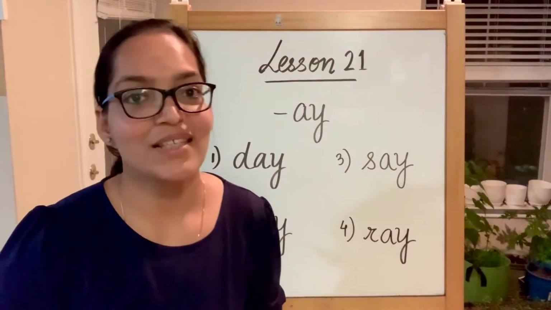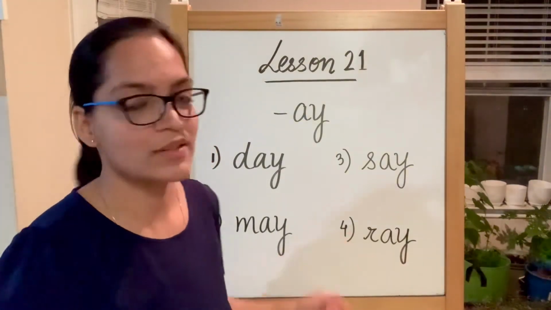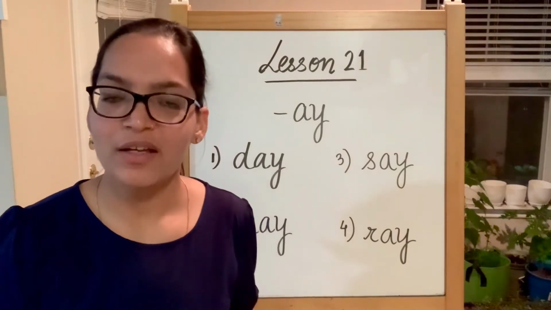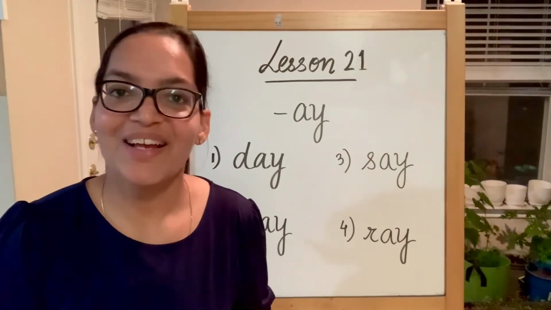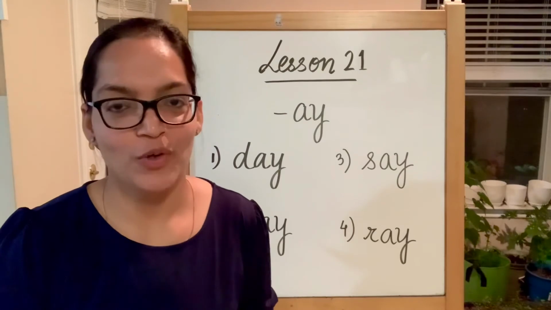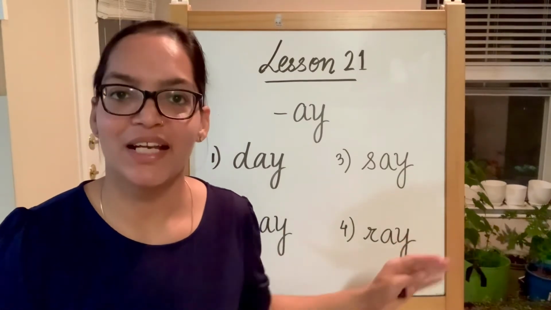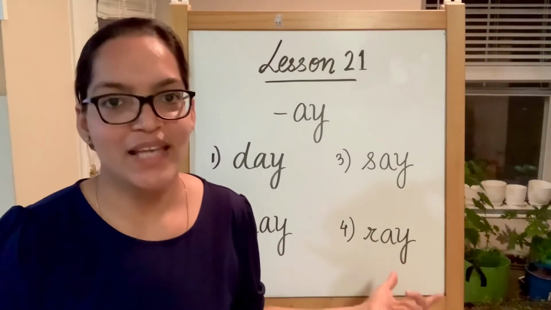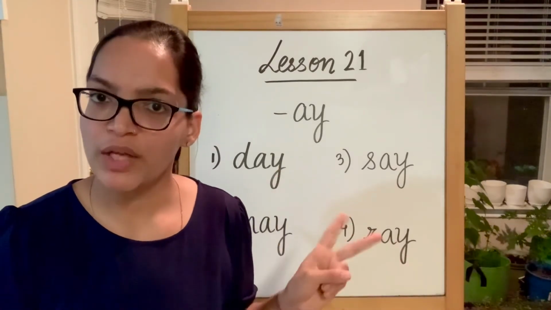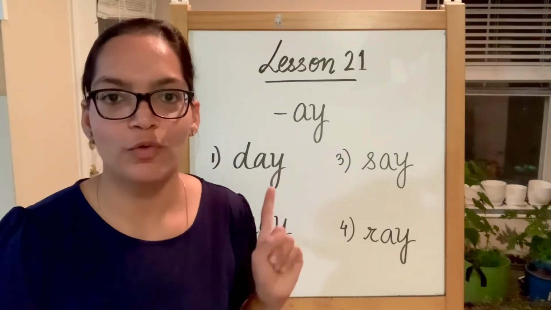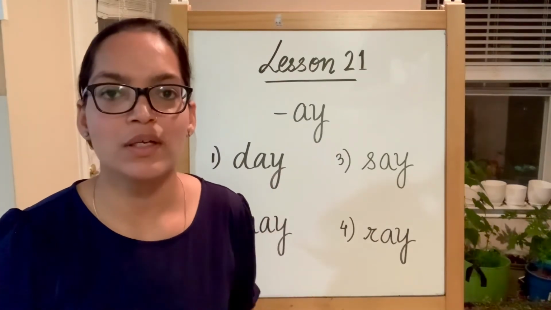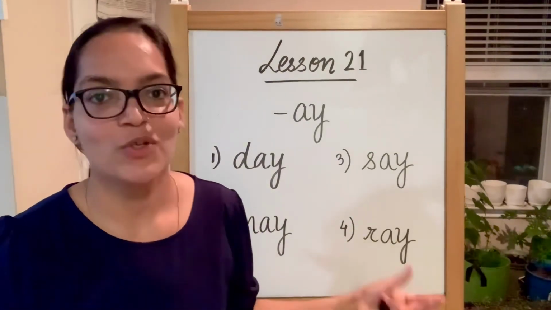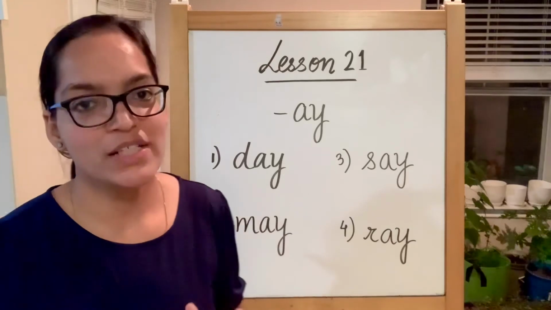And the next one is ray. R sound produced by alphabet R. AY together will produce a sound of A. Why? Because Y is producing the vowel sound in most cases when it is in the ending. So A will be the long vowel sound because Y is acting as a vowel. When two vowels are together, the first vowel most of the time produces the long vowel sound. Here in this case A. So ray. We have more words like this: clay,